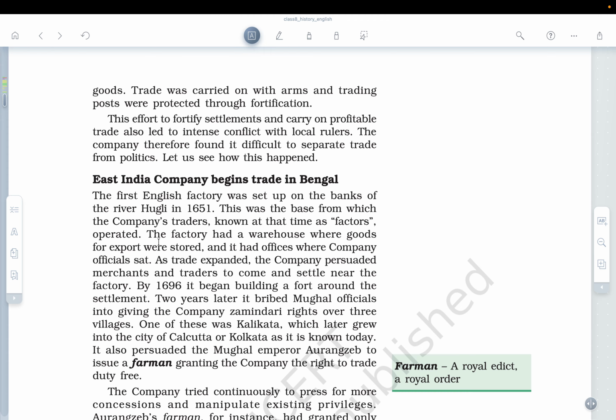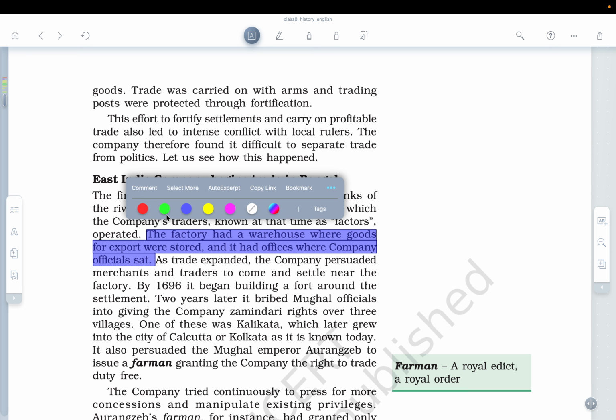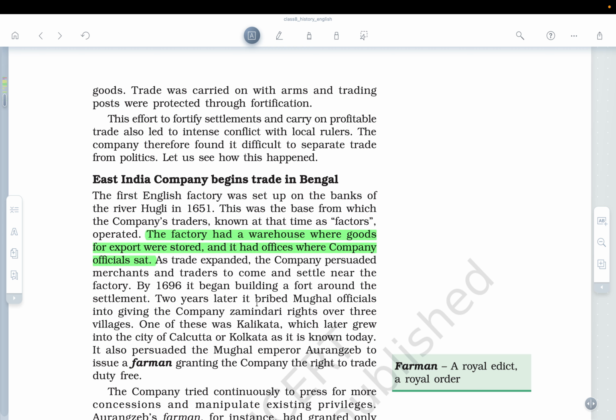Now what does the factory comprise of? The factory had a warehouse where goods for export were stored, and it had offices where company officials sat. So it's similar to the offices which we are able to witness today.